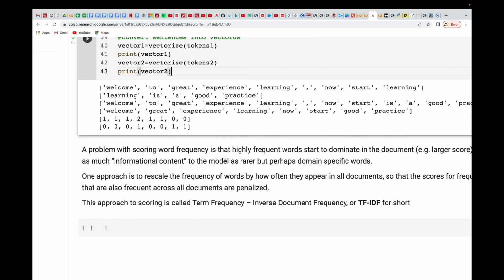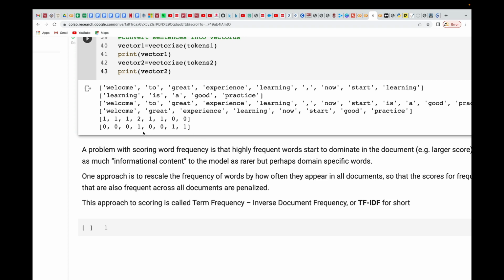Now, there's a problem with what we are doing. If a particular word keeps repeating over and over again and appears quite often in a particular vocabulary, for instance, here we saw that learning appeared twice in the first sentence, so we have 2 over here. Let's imagine it appears say 50 times or 20 times. It's going to be too much, and it ends up giving redundant information, because it's just going to be learning. Ideally, we don't really need that.